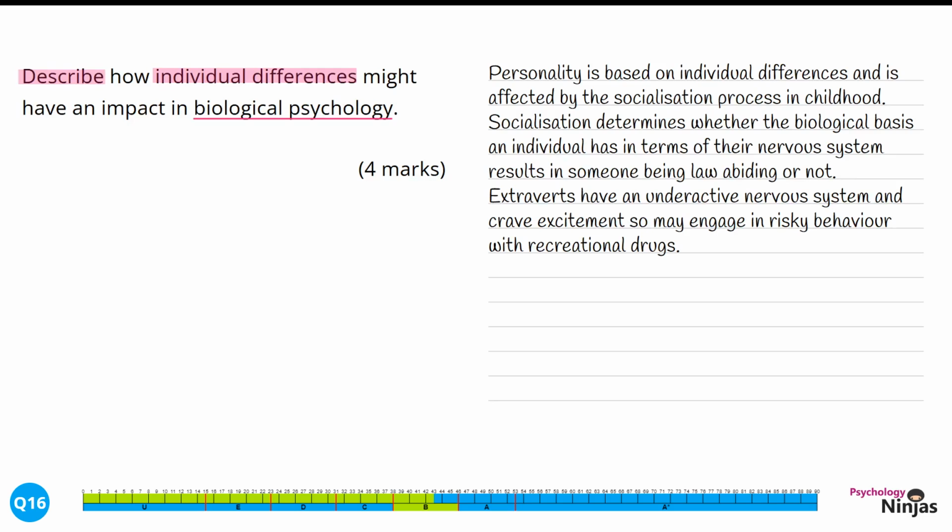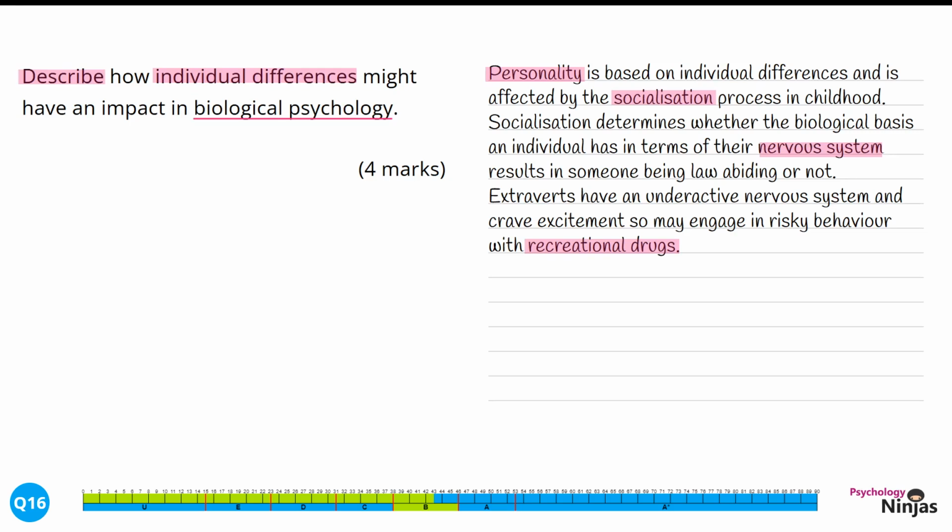Within our response, we've identified an individual difference in terms of personality being affected by socialisation, or how children are brought up. We've been clear here how this has an impact in terms of biology, looking at the nervous system. We've ensured that this is linked into behaviours in biological psychology by talking about its impact on recreational drug use. Here we've clearly identified an individual difference and discussed at length the impact on biological psychology and specific behaviours. This would get us 2 of our 4 marks.